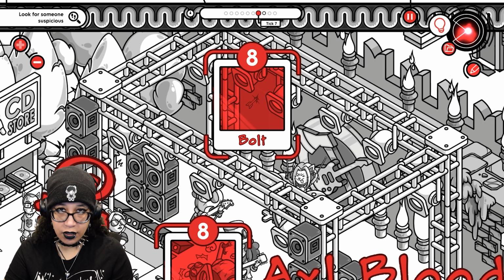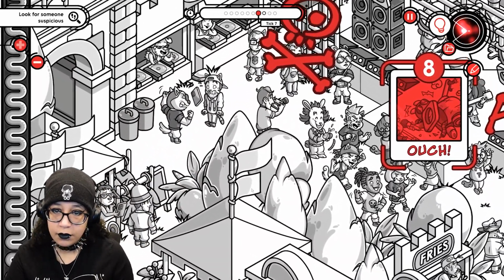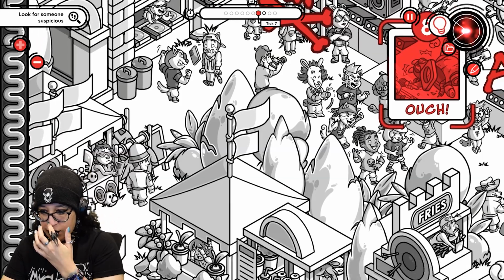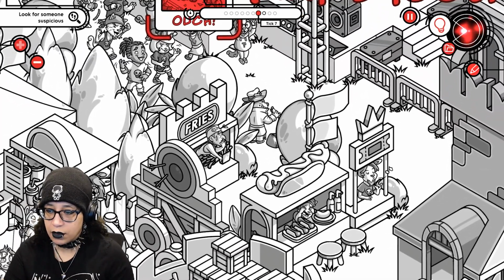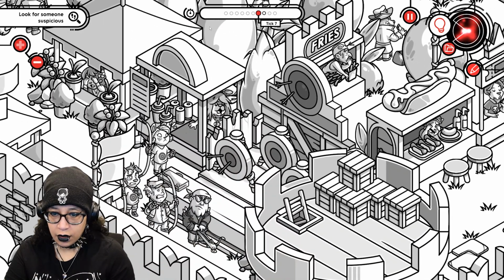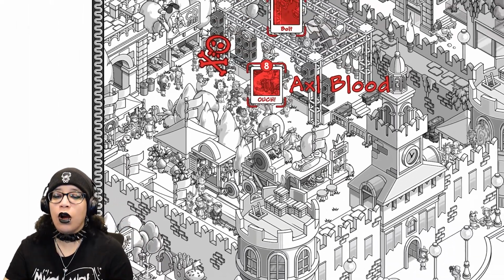Hold on. I'm looking for someone suspicious. I'm hungry as hell. They're having an argument, but does that mean that he definitely fired a crossbow? That's kind of crazy. Why do you look so nervous? Why do you look scared? Whoa. Here's somebody with a crossbow right here. This guy's got a crossbow.